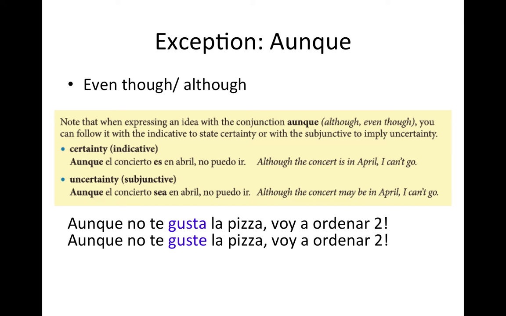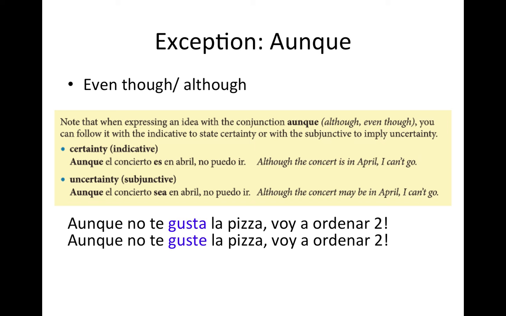Okay. For the second one, the only thing that changes is the verb to be, and it goes from indicative to subjunctive. Aunque el concierto sea en abril, no puedo ir. So even if the concert is moved or it may be in April, even if it's then, I can't go. Okay? So the only difference between these two, again, these are both grammatically correct, is the feeling that you give